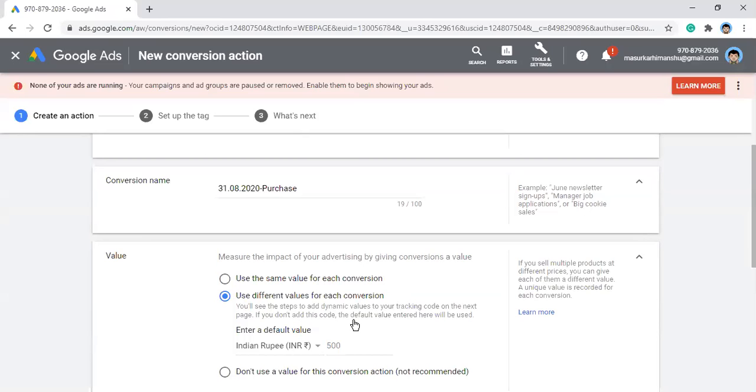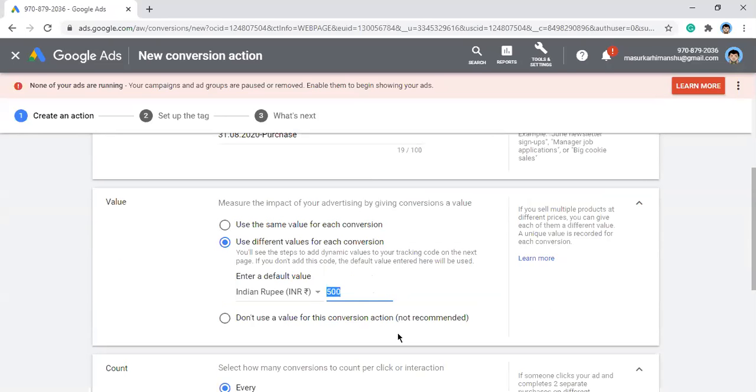If you don't add this code, the default value entered here will be used. So you can define a default value, an average value it could be.